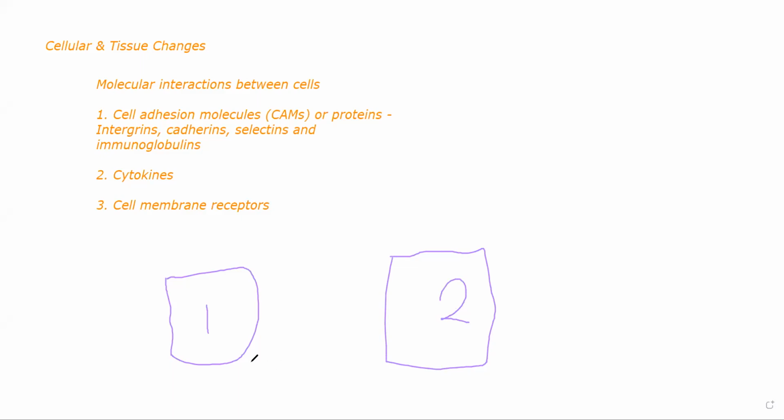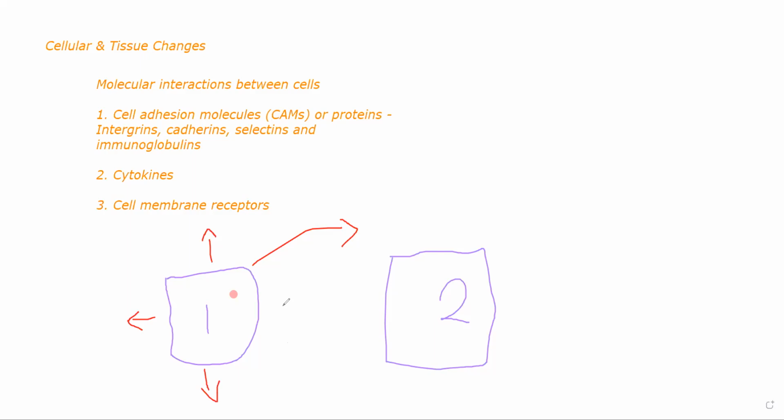ठीक है? अब, if a pathogen has come here and it is affecting this particular cell, cell number 1, एक pathogen आया, it has infected this cell. Cell number one will start releasing certain chemicals. In those chemicals will also be cytokines. All right. These cytokines will be released in literally all directions. So inside the tissue, you have several cells packed together, right? So one cell is being afflicted by this particular bacteria or pathogen. And now that it has encountered that pathogen, it is literally alerting the nearby cells.